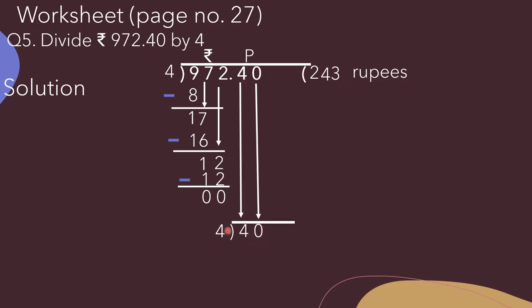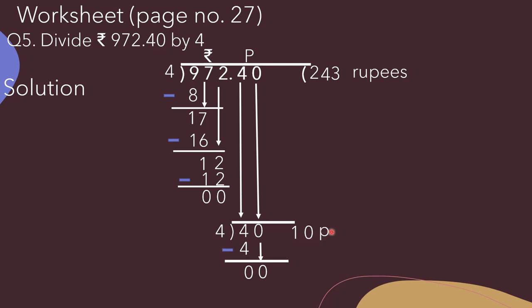Now we have to divide it by 4. So 4 divided by 4, that is equal to 1. So here we will write 1 as quotient place and 4 below 4. 4 minus 4, that is equal to 0. Now we will bring down this 0 here. Now 0 divided by 4, that is equal to 0. When we divide 0 by 4, we get 0 as quotient place.